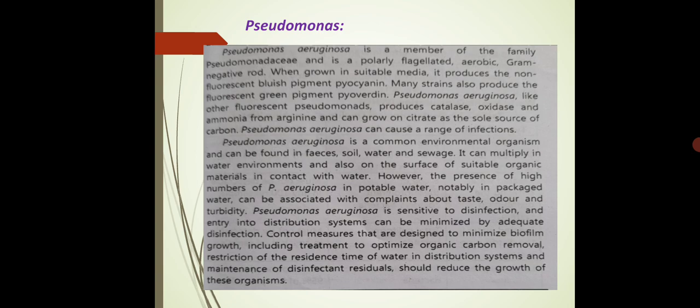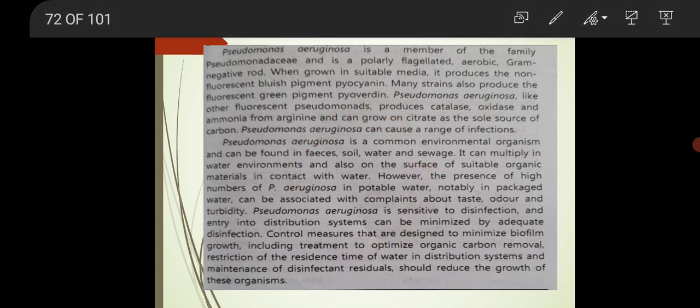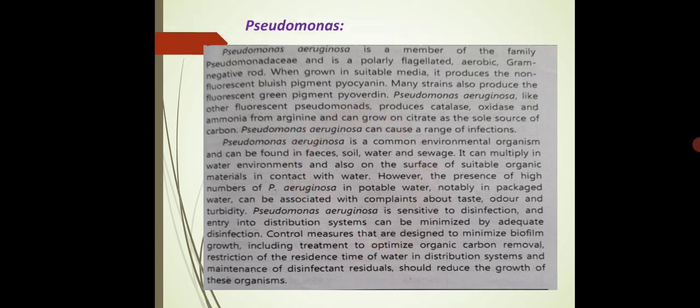It has the ability to multiply in water environments and also on the surface of organic material. When it multiplies, some species have the ability to produce pigment, so easily we can recognize or identify this Pseudomonas.